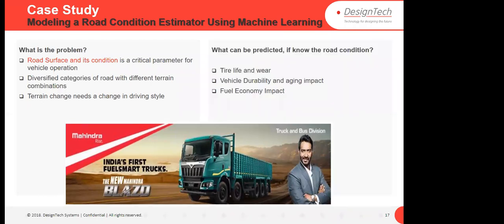So if they have a road condition estimator, then what can they predict? Tire life, the vehicle's durability, and the aging impact on it. Of course, fuel economy also, that is miles per gallon, or you may say kilometers per liter, right?